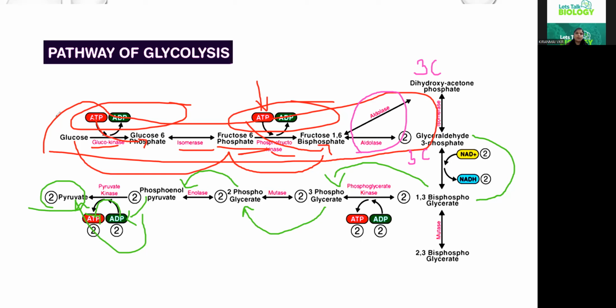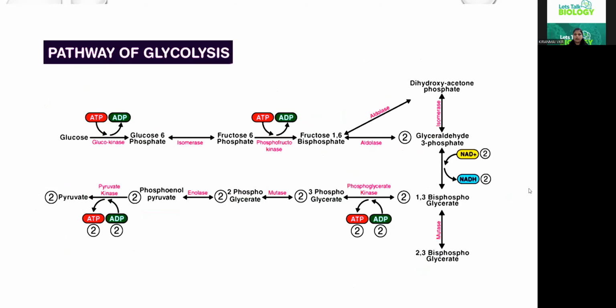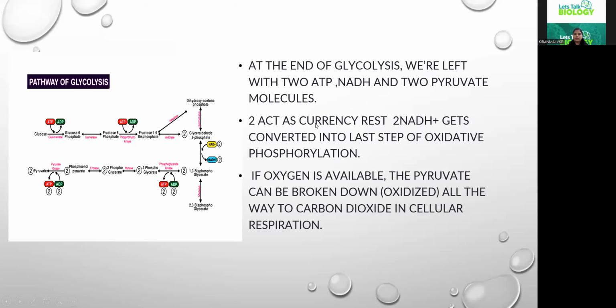Not only that, ATP is utilized and ATP is also formed. So at the end of the glycolysis process, we have 2 ATP molecules, NADH plus H plus, that is 2 NADH, and 2 pyruvate molecules will be formed.